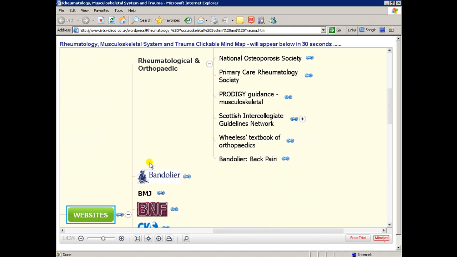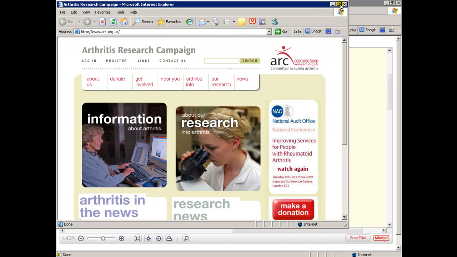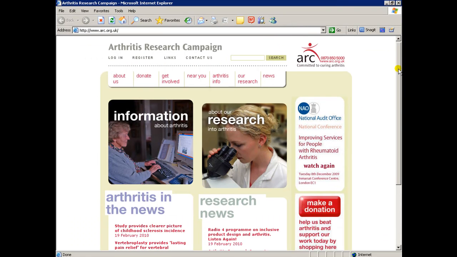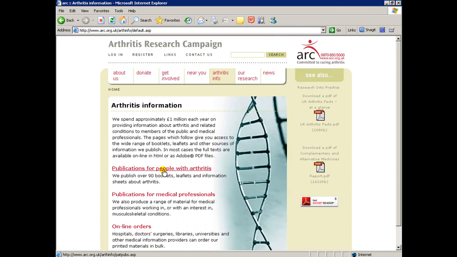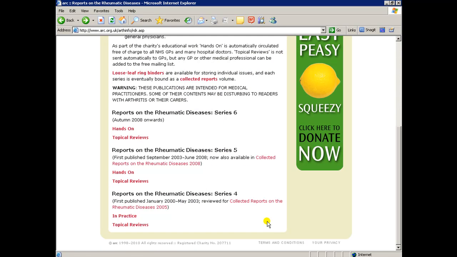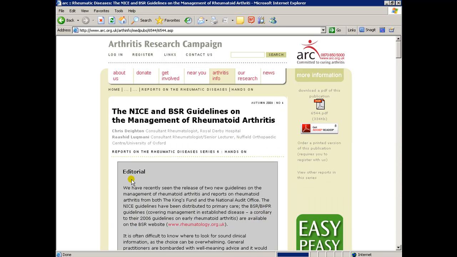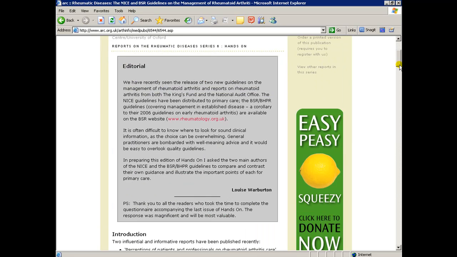In websites, if we go to the rheumatology and orthopedic specific links, the ARC link contains a wealth of really useful information. Click on arthritis info and go to publications for people with arthritis and publications for medical professionals. You might like to look at both the hands-on and the topical reviews section. For example, here are the NICE and BSR guidelines on the management of rheumatoid arthritis. And as you can see, it's actually a summary.